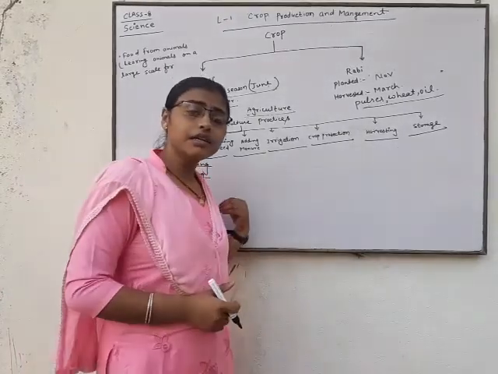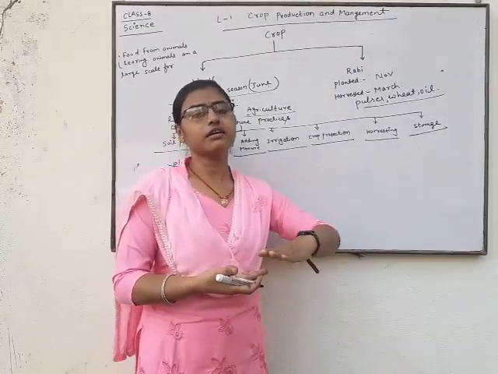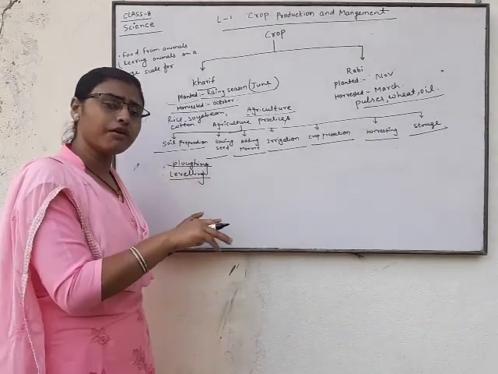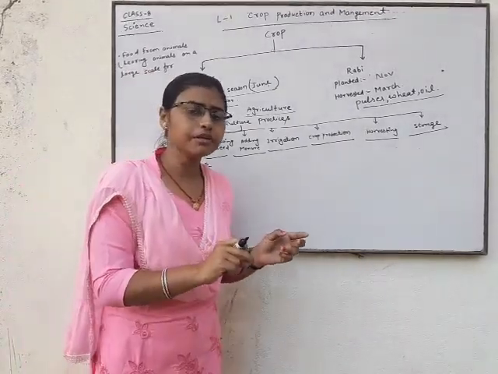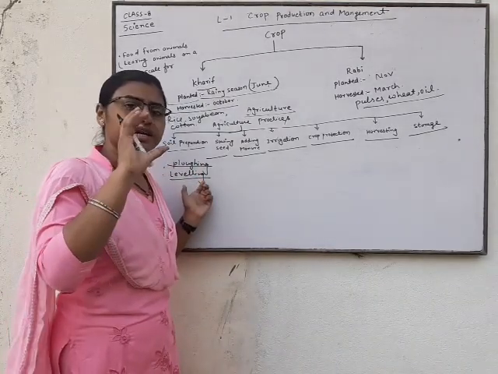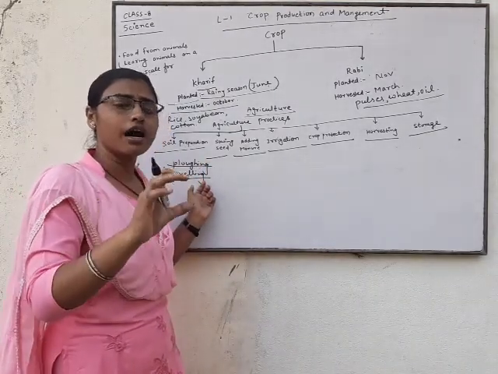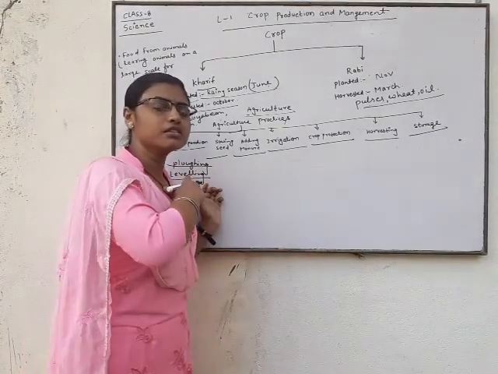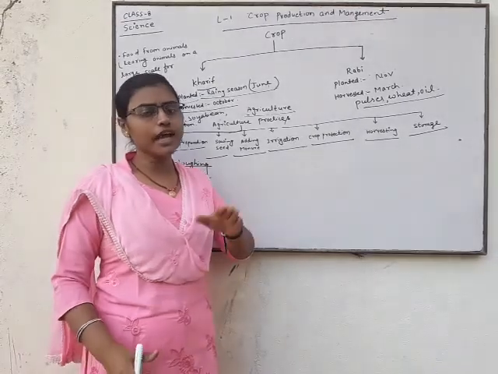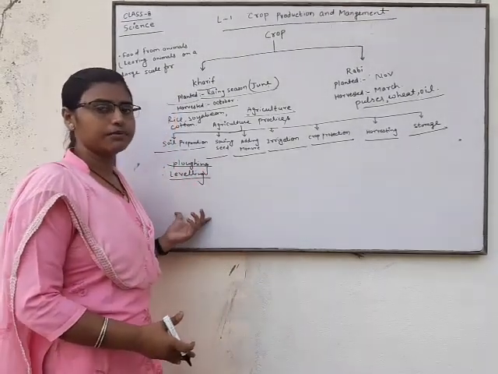And leveling. Leveling is the process in which, after ploughing, if bigger rocks or clumps are present, they are broken down. That process is known as the leveling process.